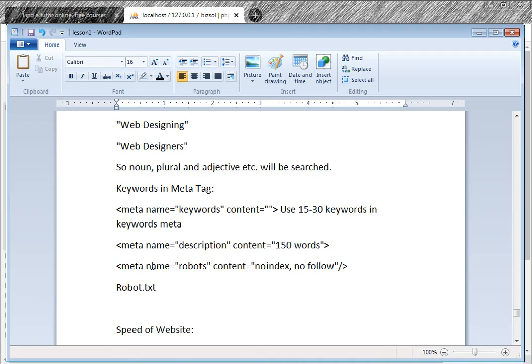Description content should be maximum 150 words. And robots: the meta tag robots means if you have noindex, you write content noindex, and the search engine will not index this page and will not follow this page.